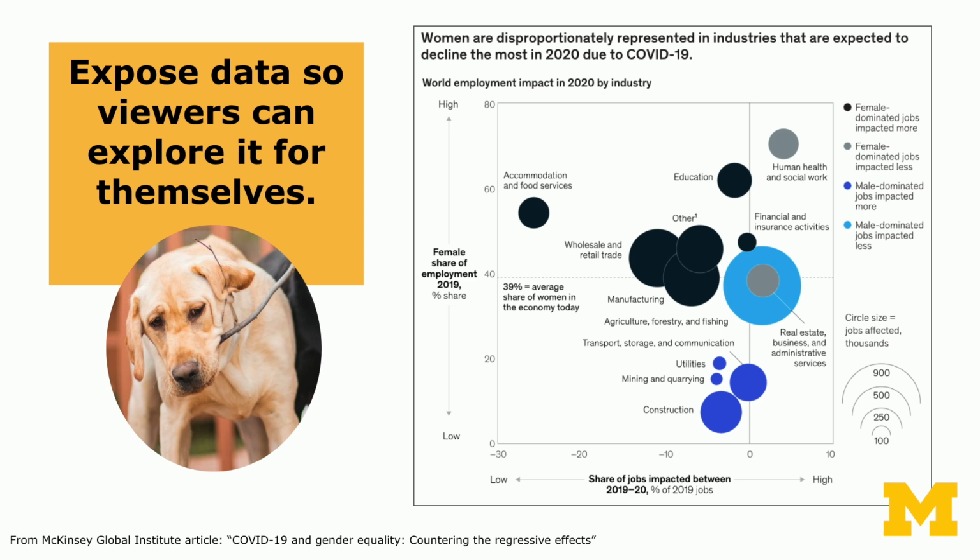So this is a chart that I found in a McKinsey report, and this is about industries that are affected by COVID-19 and whether or not those industries are disproportionately women or disproportionately men. Because it's an area of data and research that I'm not really familiar with, and this exposes a lot of aspects of the data, I personally found this one a bit overwhelming and hard to understand. But perhaps if you're somebody who's more comfortable with this type of data, then this is easier for you to read. But for me, I felt a bit overwhelmed by how much there was to explore here.